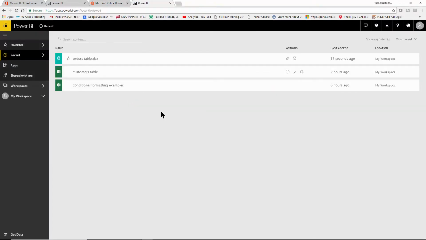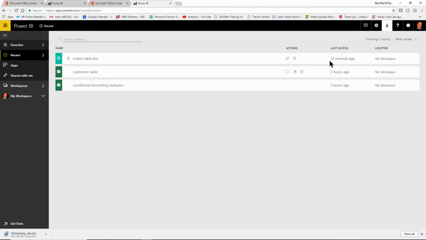Now, the online version is great. However, the desktop version can go a lot further. So let's see how we're going to download the desktop version of Power BI. I'm going to go ahead and pick on the arrow here within the online version of Power BI. And then it does say Power BI Desktop. Now, that's going to start to download that.